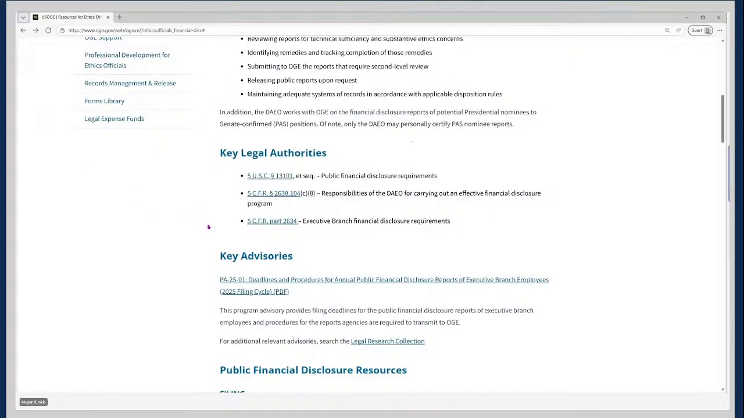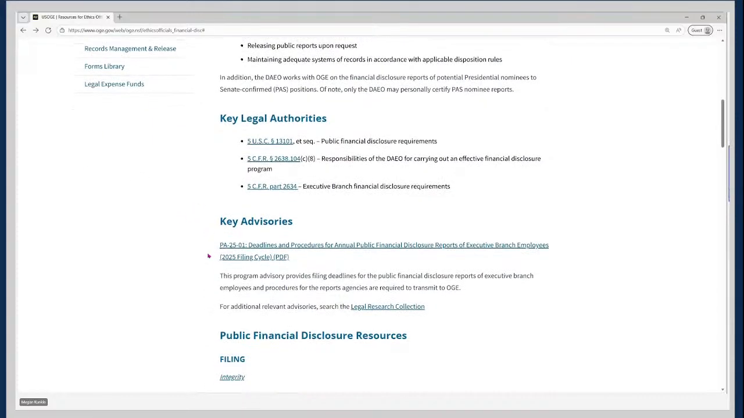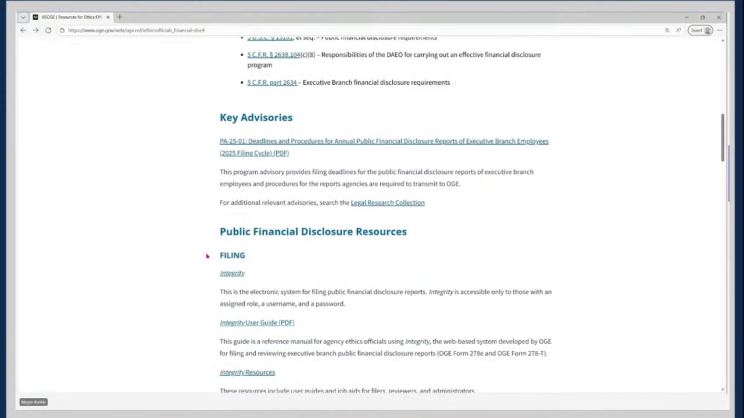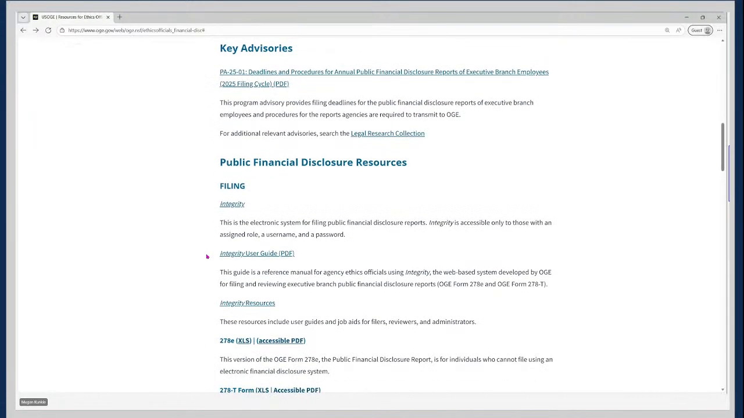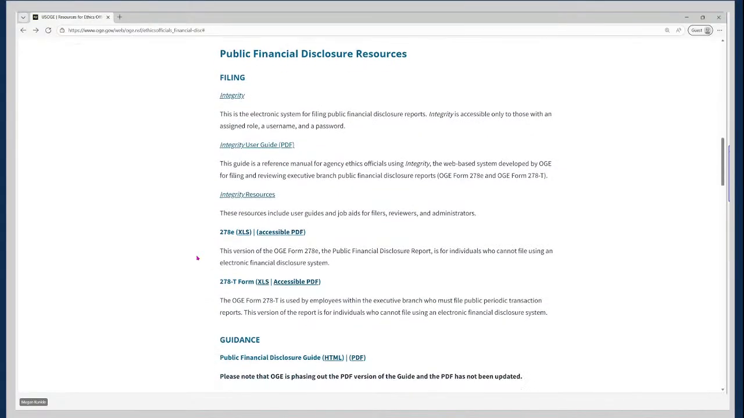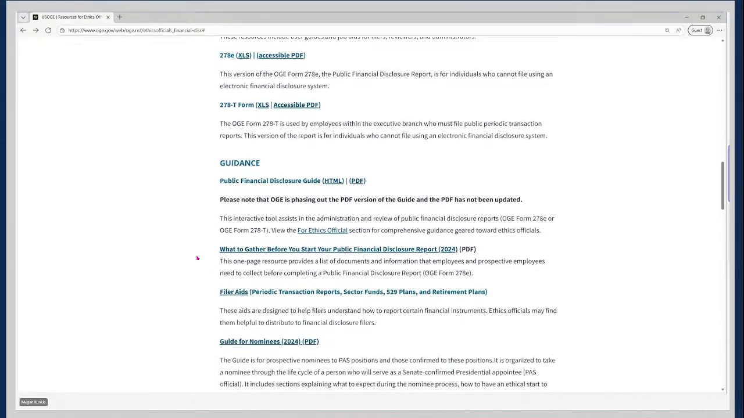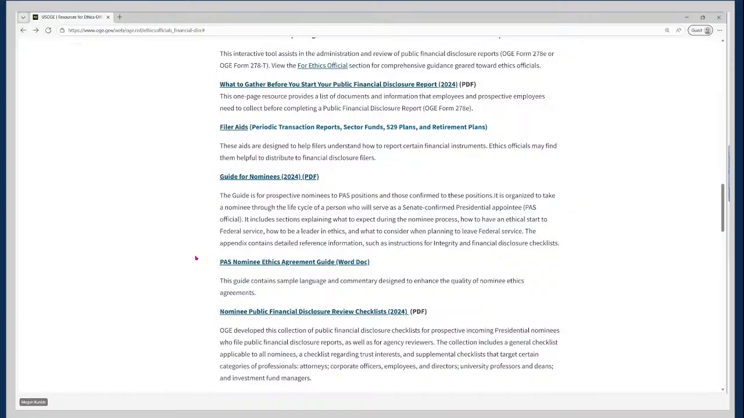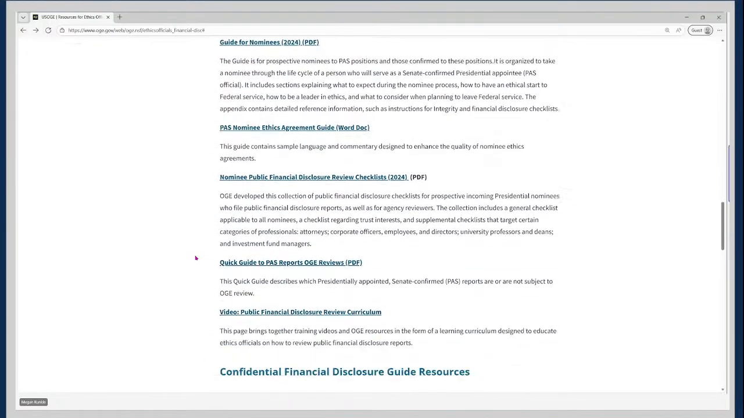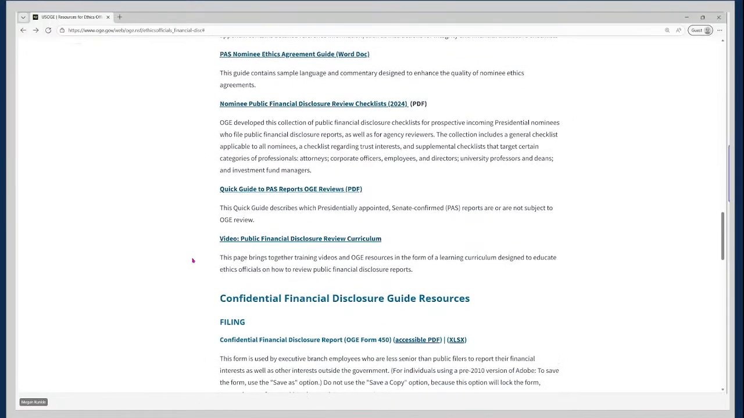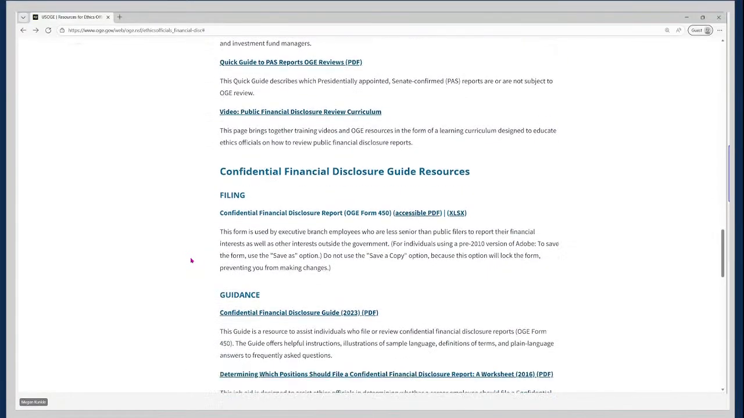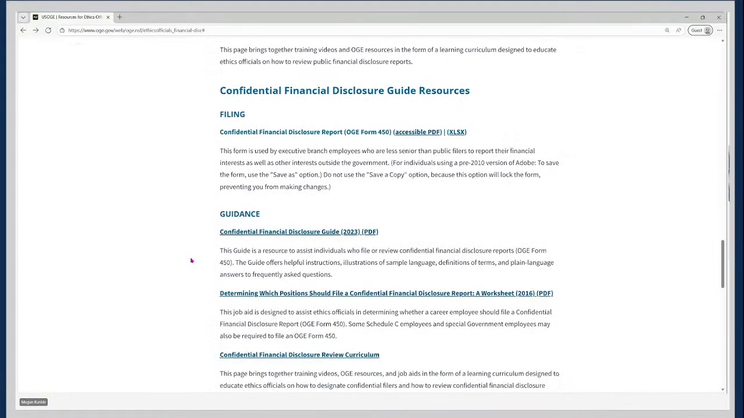Back on the financial disclosure page, we're going to scroll down to the resources. Again, trying not to make us all dizzy. So you want to scroll past the public financial disclosure resources. But again, flag that to come back to. And now we've reached the confidential financial disclosure resources.